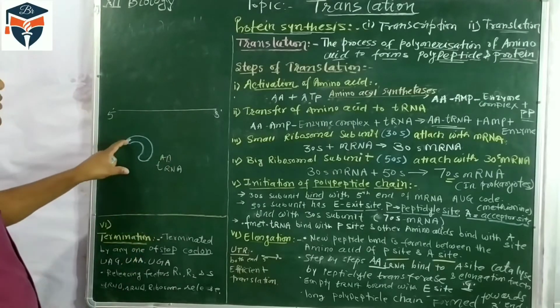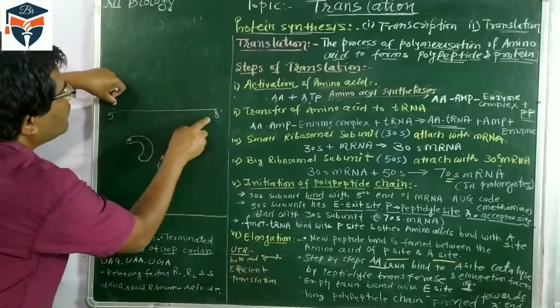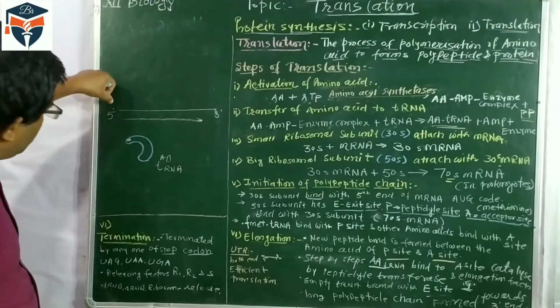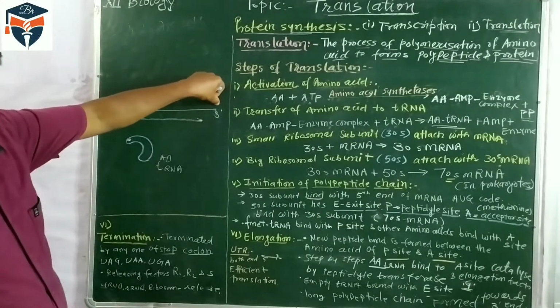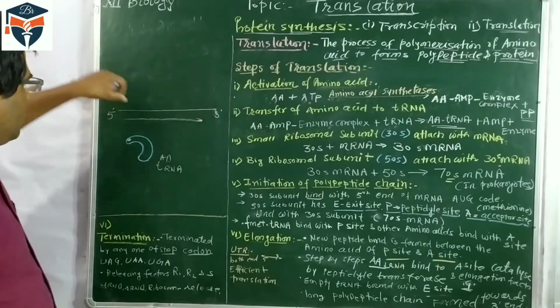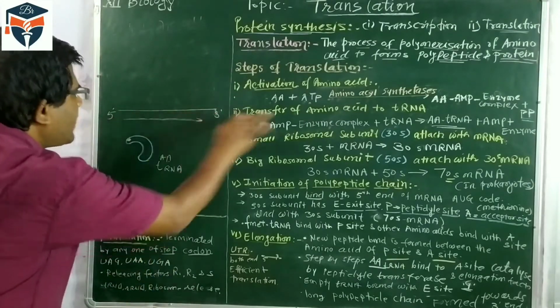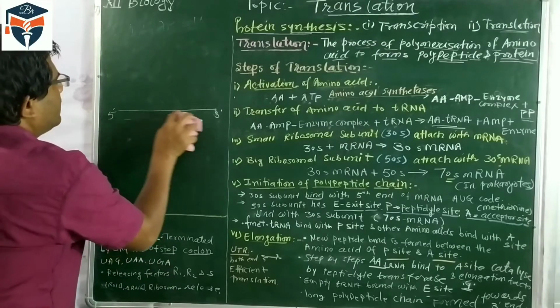This enzyme moves from the 5' end to the 3' end, or prime five to prime three. So the movement of this enzyme takes place in this direction.